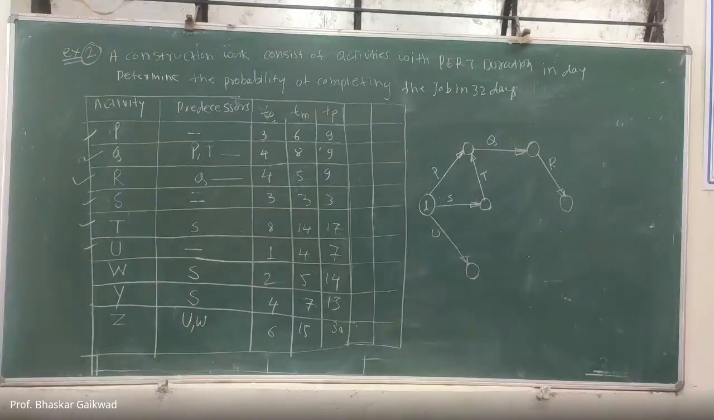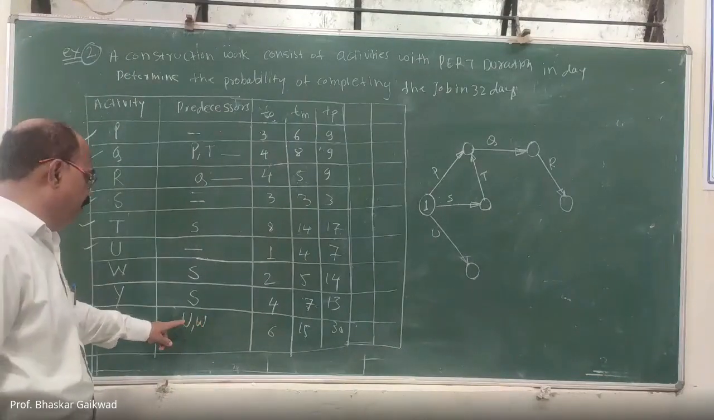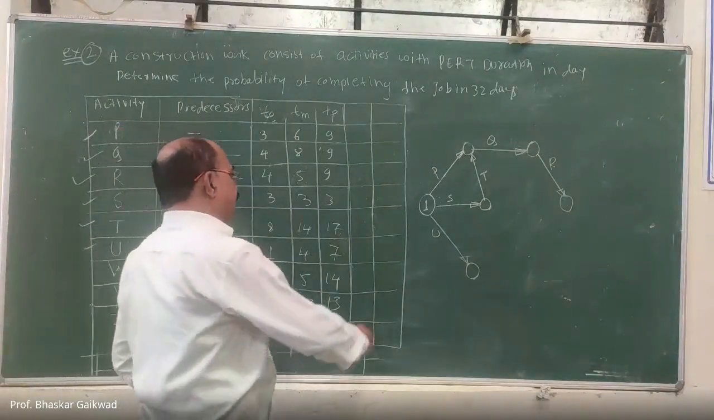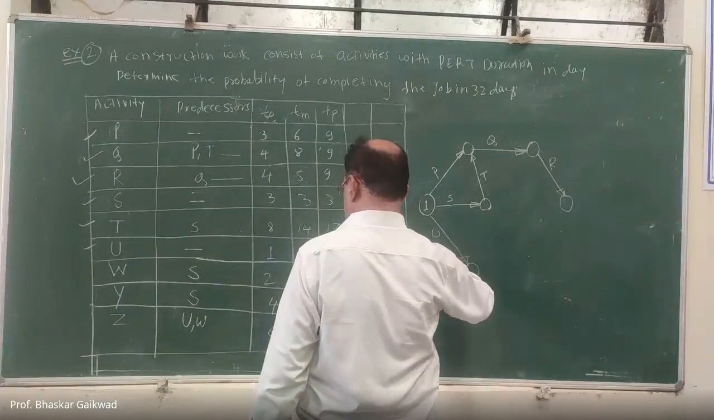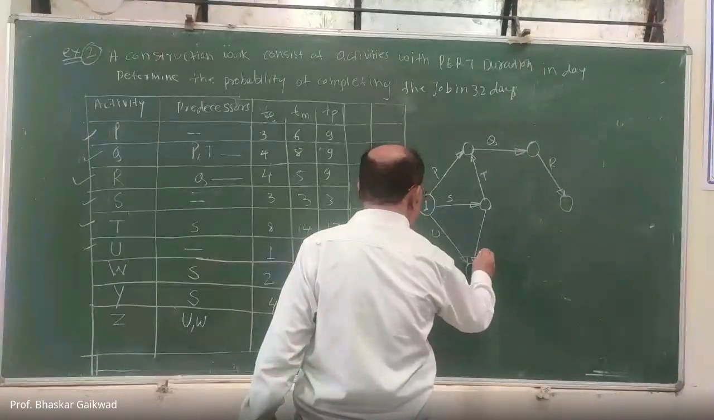Then U will start from this. U was already there. W will start from S. W will start from S, and U and W come together. So here is S, here is U, and U and W together.